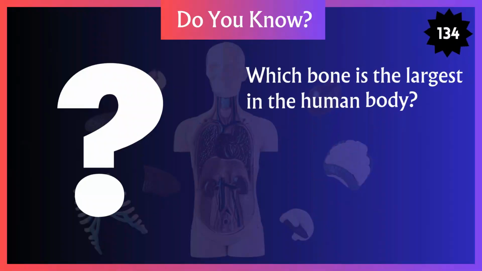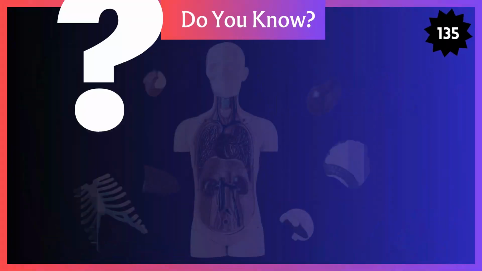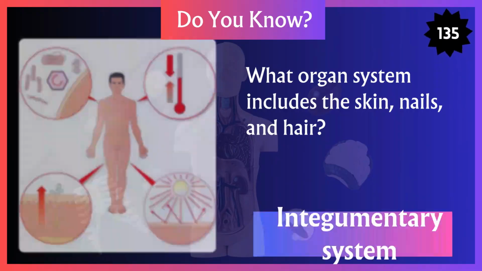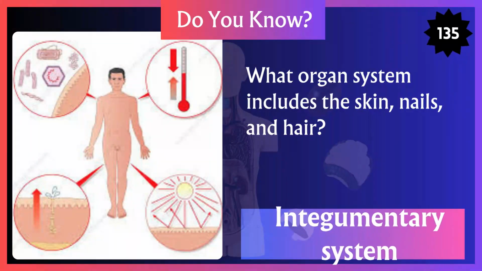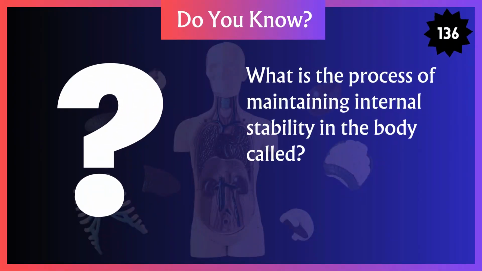Which bone is the largest in the human body? What organ system includes the skin, nails, and hair? What is the process of maintaining internal stability in the body called?